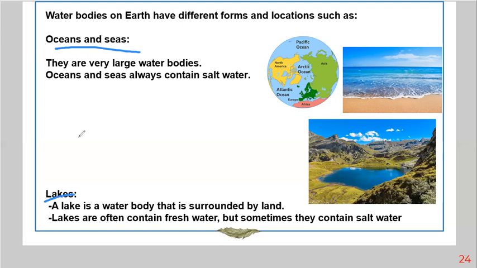So close your eyes, listen to my question, answer it quickly. Ocean and the sea contain which kind of water, salt or fresh water? Think for a second. Bravo, salt water. Lakes contain salt water or fresh water? Often fresh, sometimes salt.